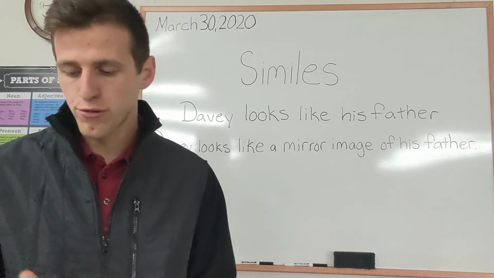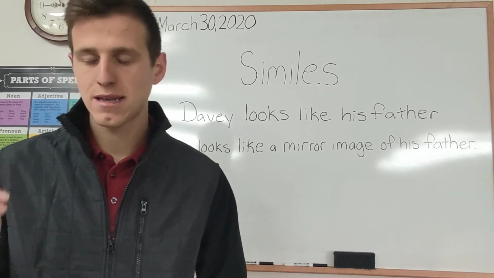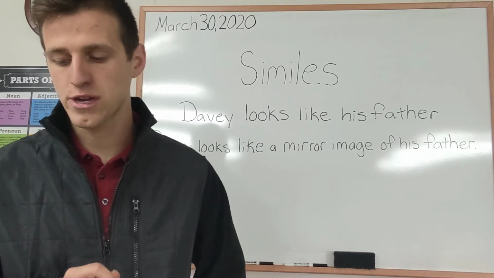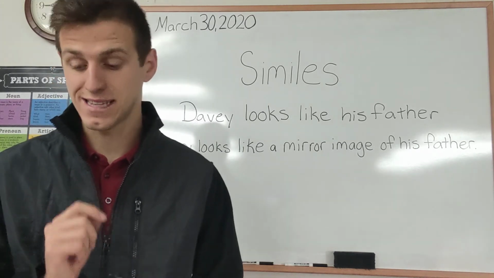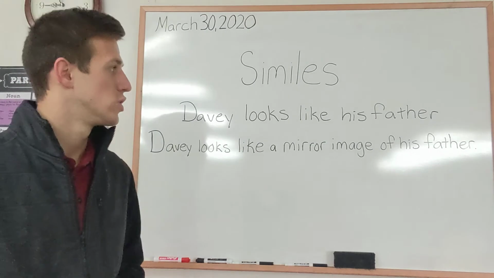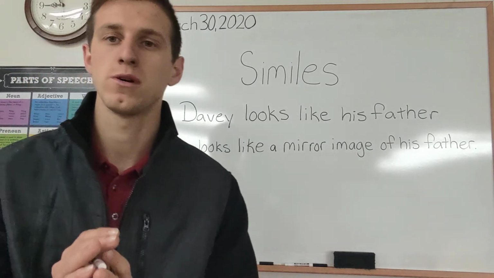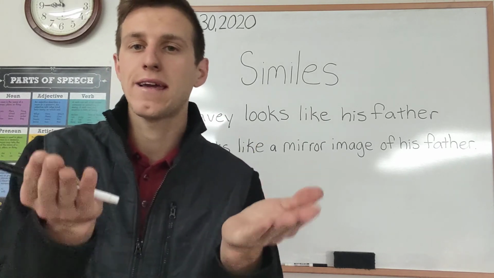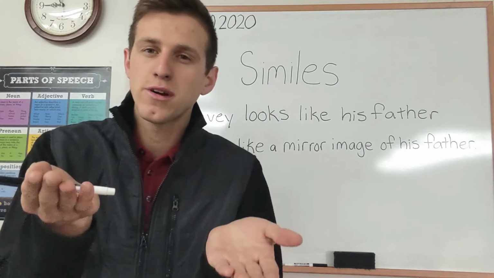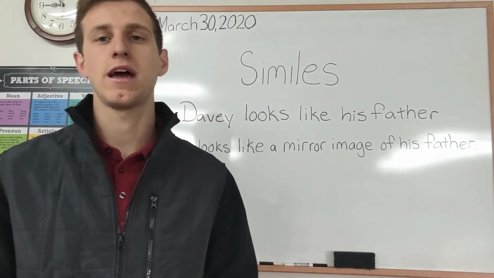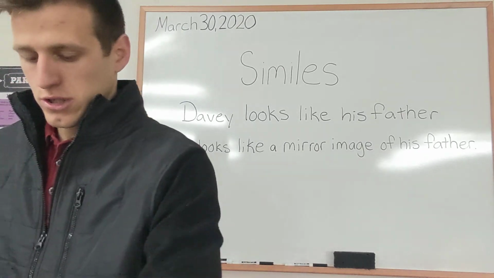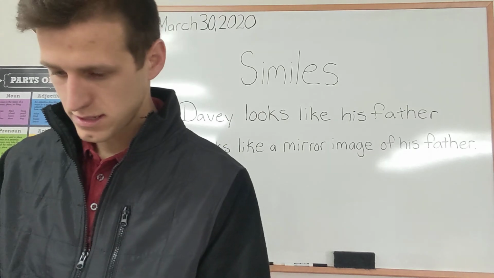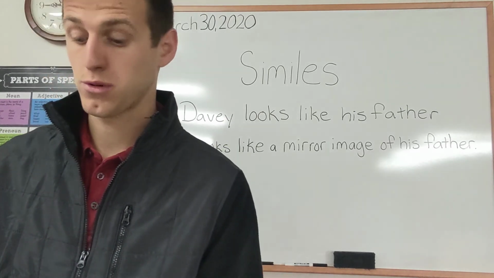So for numbers 1 through 5, you guys are going to write simile for each sentence that is a simile and mark an X for each sentence that does not contain a simile, all right? So remember, what I want to really go over in this lesson is that a simile compares two unlike things, all right? If they're similar, then it's not figurative language, all right? So that is your new part for today, and you guys have a very short lesson today, all right?